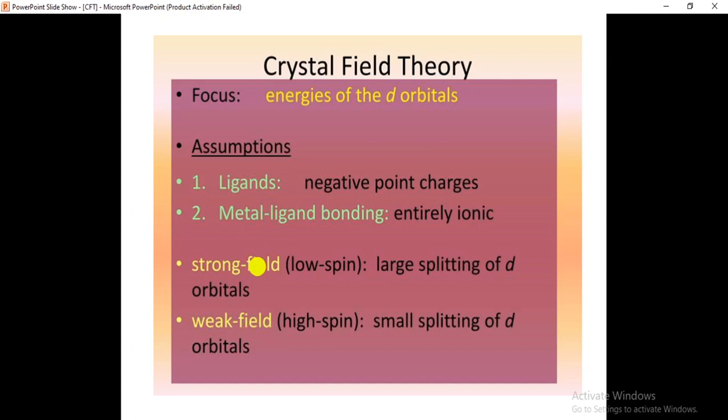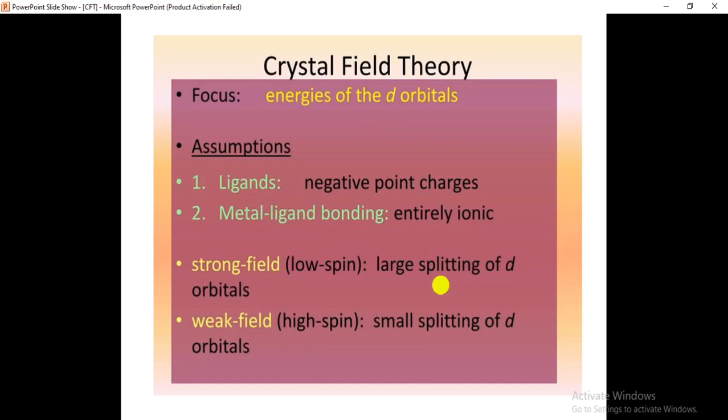What is meant by the strong field? What is meant by the weak field? We need to discuss. Here, strong field means if a strong field ligand is involved in the formation of transition metal complexes, what will happen? The strength of the ligand will be high, so the splitting of the d orbitals will be more.